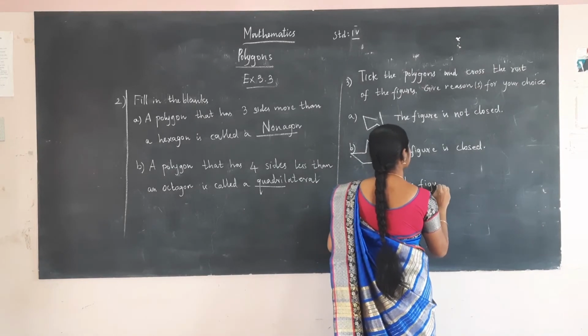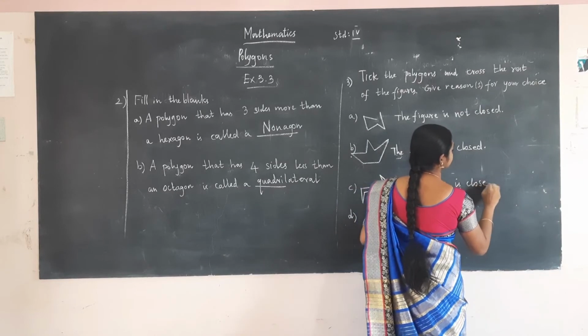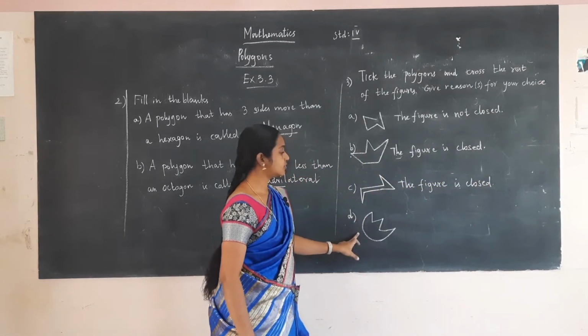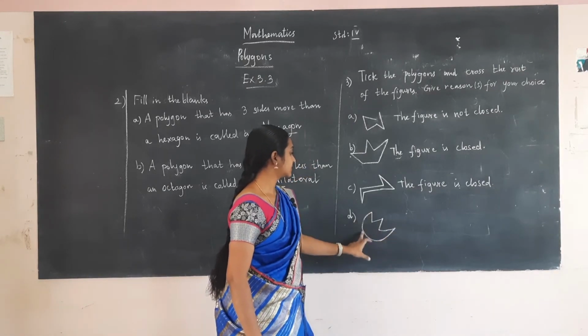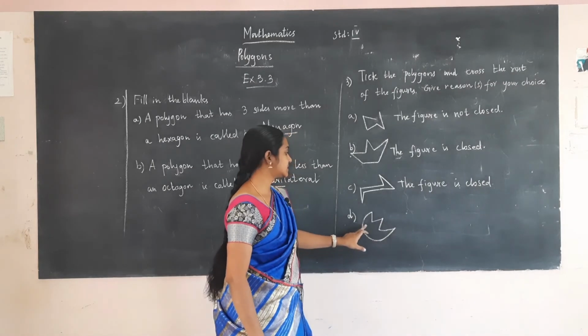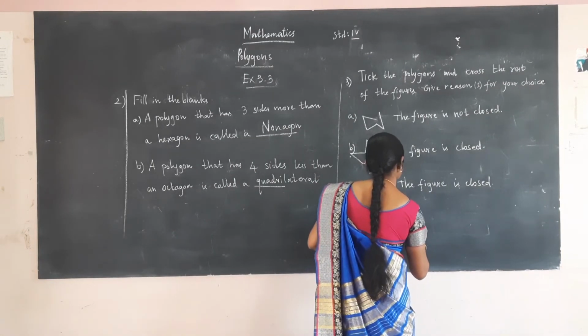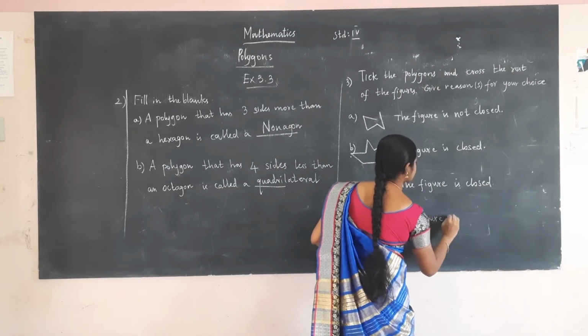The reason for it is a polygon is the figure is closed. The next figure is not a polygon because it is made of a curve. Here we can see a curve. So this is not a polygon. The reason for that is the figure is curved.